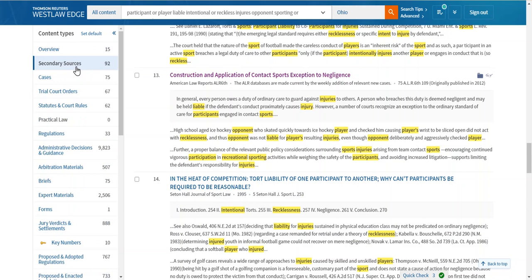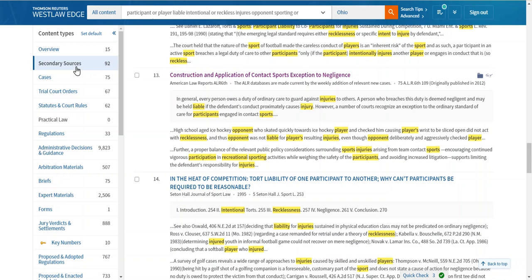Always start with secondary sources for three reasons. One, they're going to give you background on an issue that's unfamiliar to you. Two, they're going to let you know which of the three branches of government covers that issue you are researching: cases, statutes, regs, or a combination of those three. And three, every secondary source provides you with hyperlinks to the primary sources they control. So, like with your open memo, if you get good secondary sources, 80 to 90% of your research is done.